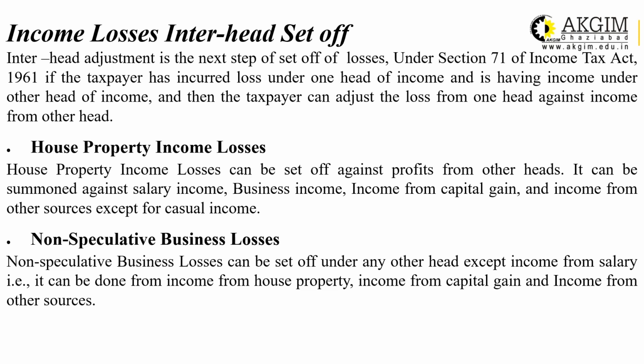For example, here I have house property loss, which can be set off against profit of other heads. It can be set off against salary income, business income, income from capital gain, and income from other sources except casual income. Second is non-speculative business. The losses of non-speculative business can be set off against income except salary. That means salary is not allowed for set-off. It can be set off against house property, income from capital gain and income from other sources.